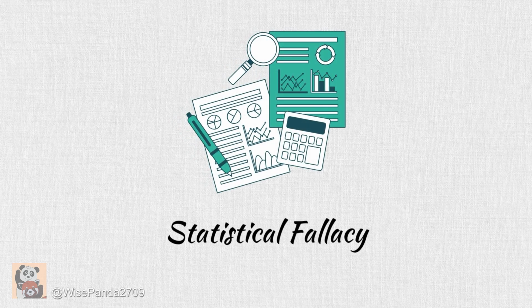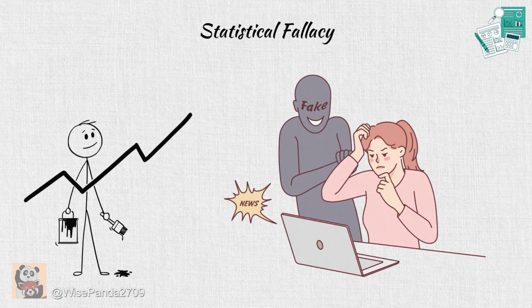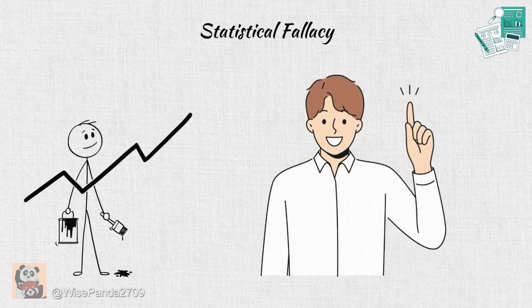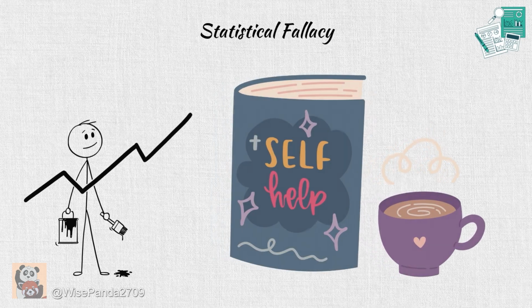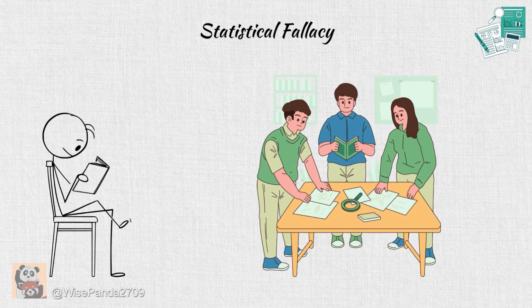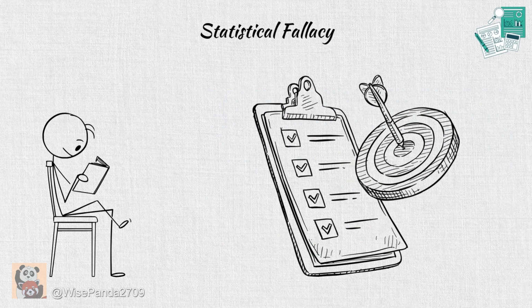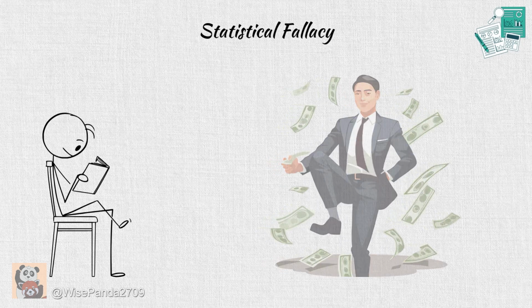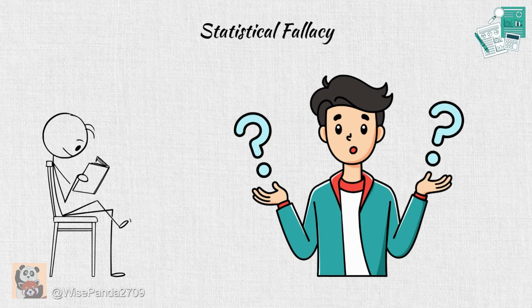Statistical fallacy. A statistical fallacy occurs when someone uses fake or unverified statistical data to bolster the credibility of their argument. A classic example often cited in many self-help books is: the study supposedly found that the 3% of 1953 Yale graduates who had set clear, written goals had amassed more wealth than the other 97% of graduates combined. In reality, no such study has ever been conducted.